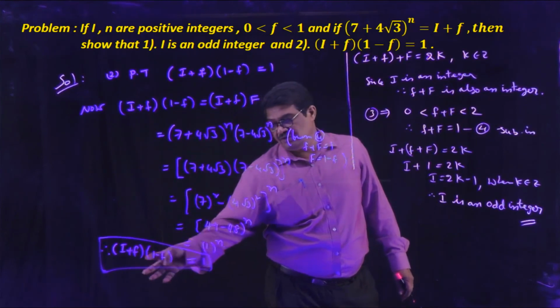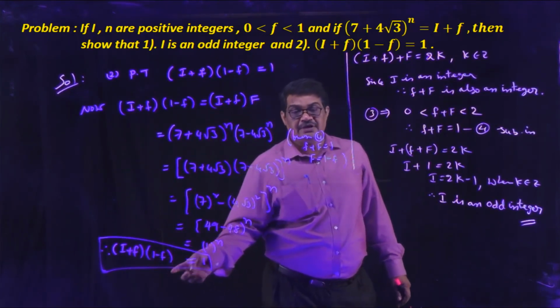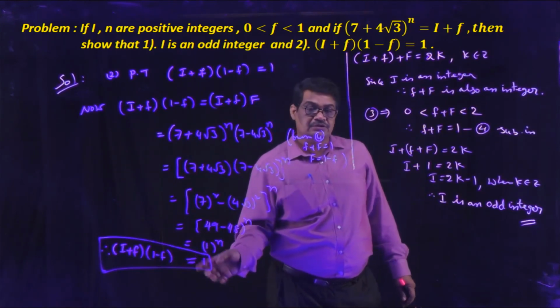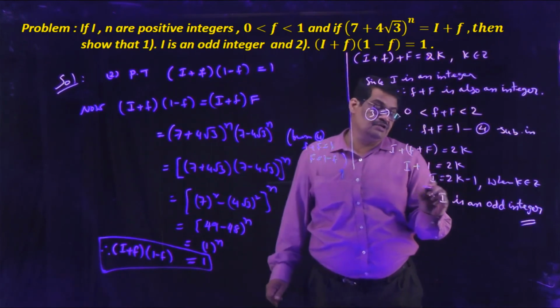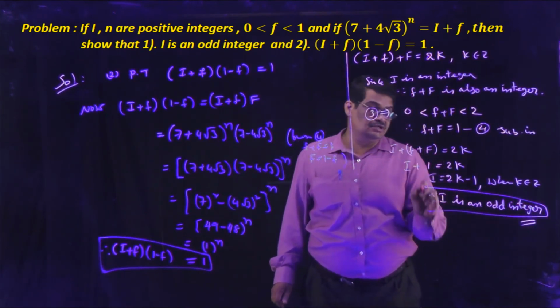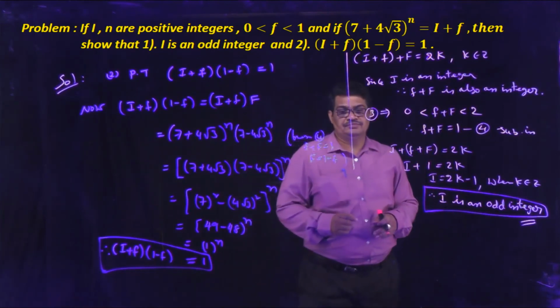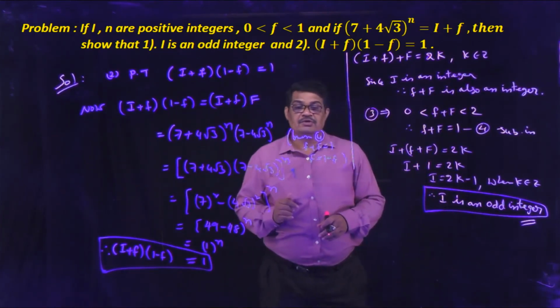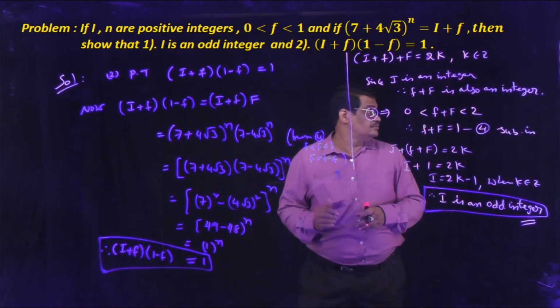I plus f into 1 minus f is equal to 1, and I is an odd integer is the first result. We have to prove these two things, given that 7 plus 4 root 3 whole power n is equal to I plus f.